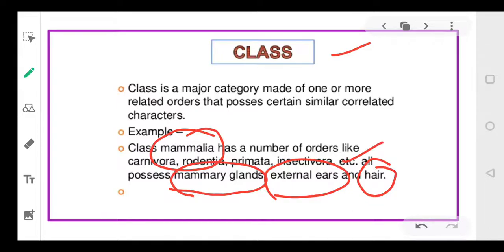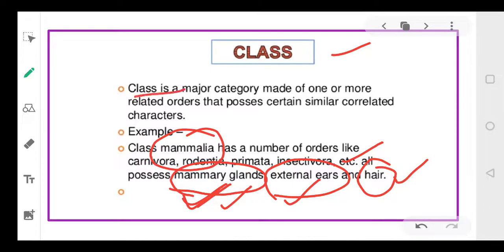So Mammalia has those members that have mammary glands. Do you know what a mammary gland is? Mammary gland means the feeding glands. You must have seen, in the case of human beings, the mothers feed their babies. So those feeding glands are called mammary glands. So in class Mammalia, the organisms have mammary glands, they have external ears, and their body is covered with hairs. Right, everyone? So Mammalia is a class.